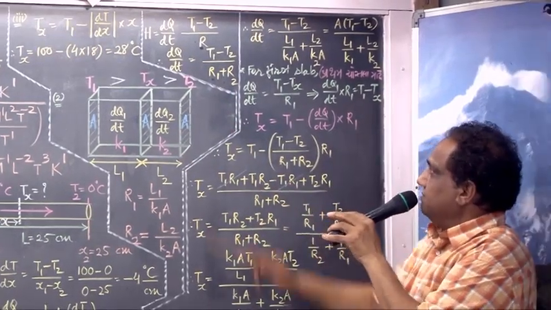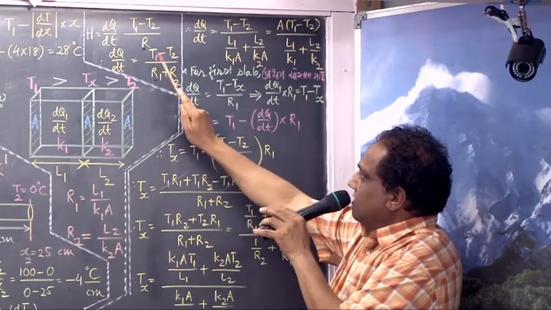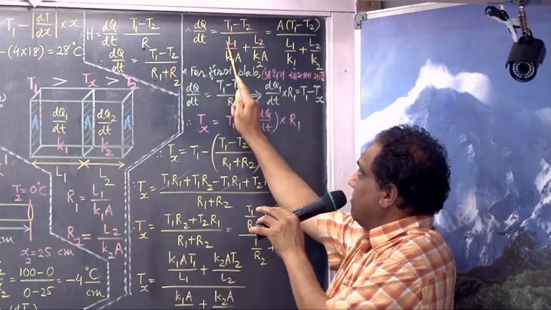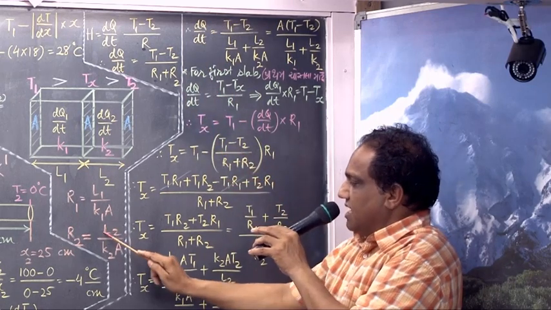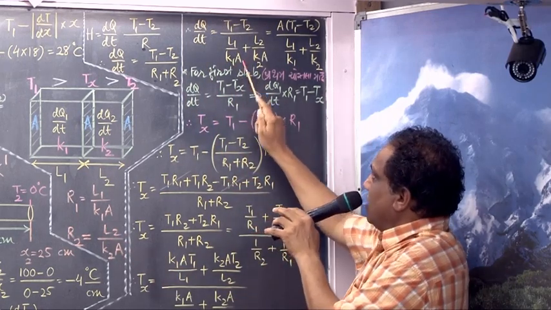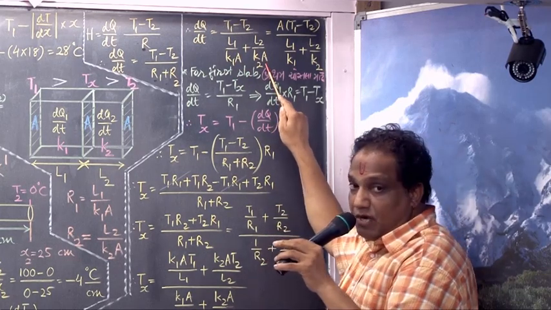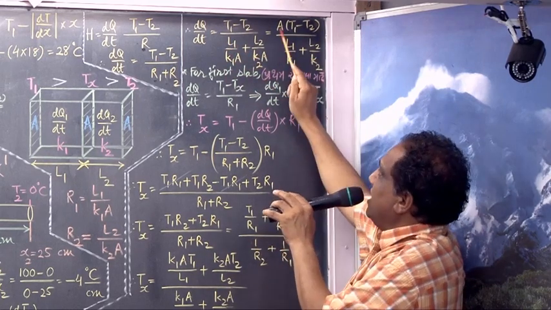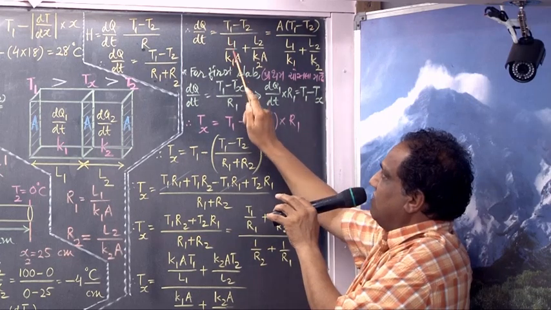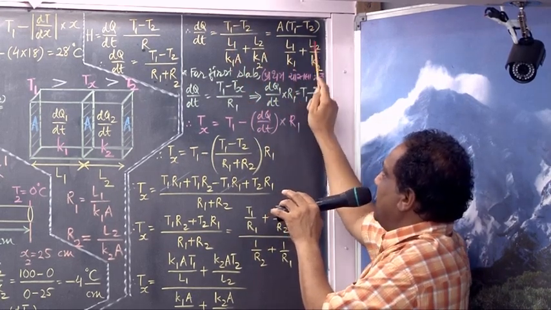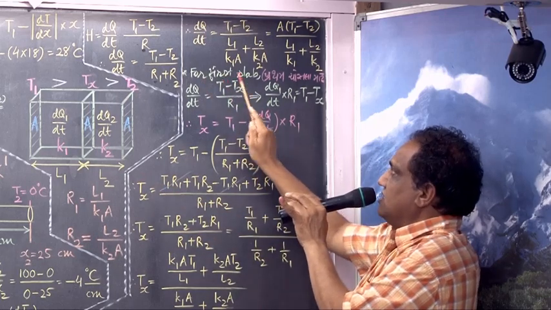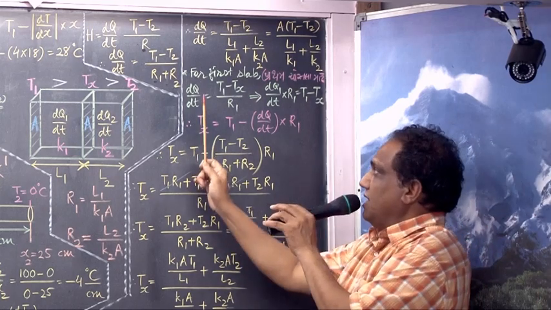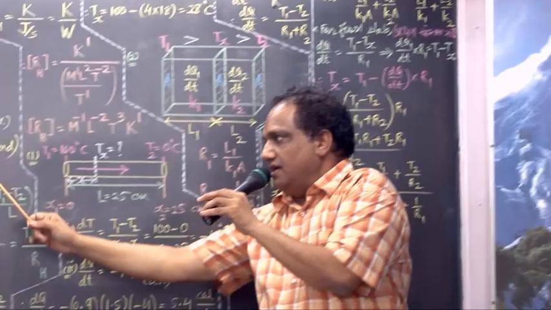Now tell me, dq/dt as it is, T1 minus T2 as it is. What is the value of R1? L1 upon K1A. The formula of R2 is L2 upon K2A. Can you take 1 upon A common? Then the 1 upon A denominator will be transferred, so it is A into (T1 minus T2) upon (L1 upon K1 plus L2 upon K2). Only for the first step. Now look, what is dq/dt? There is H.